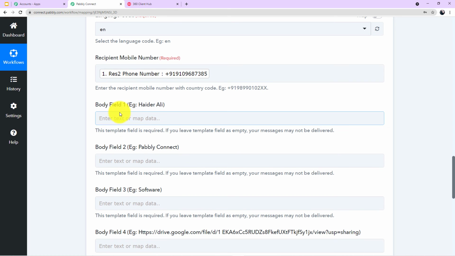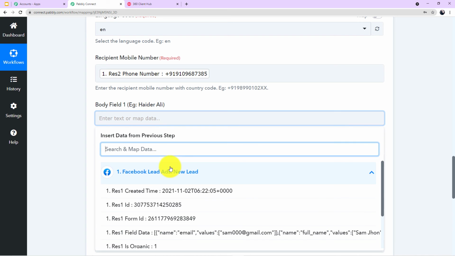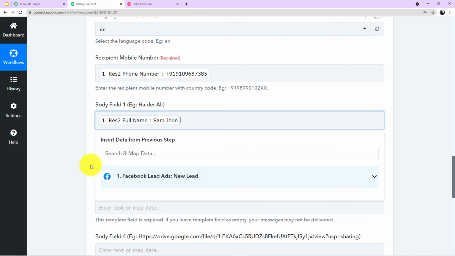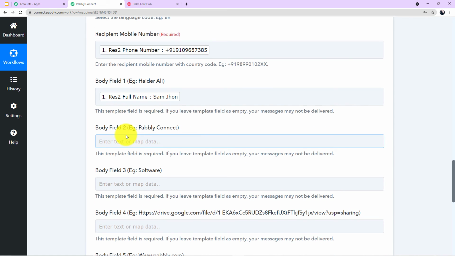Now the body fields have started. I have already shown you how the body fields work. In front of every body field, an example is given to you, so according to the example, you can enter the value. In body field 1, the example given is Heather Ali. So here we have to map the name of our customer. How? I'll click the arrow, come to the drop-down, and search for the particular value. It is asking for the name. I'll map this.